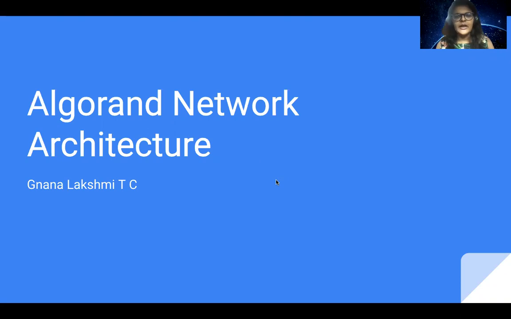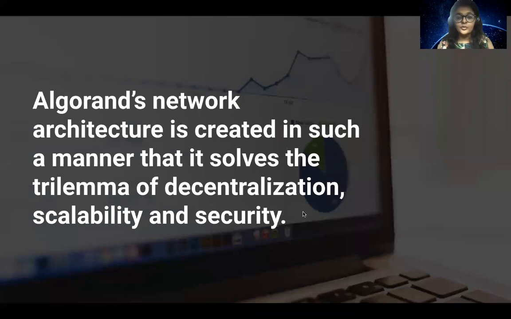In this video, I will give a brief description of the Algorand network architecture. As we all know, the Algorand blockchain framework is aimed to solve the trilemma of decentralization, scalability, and security. And in order to achieve that, there needs to be a network architecture that is created in such a manner that addresses all these three problems and aims to provide a solution for this problem.